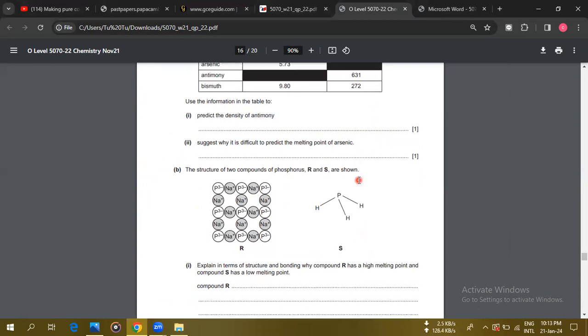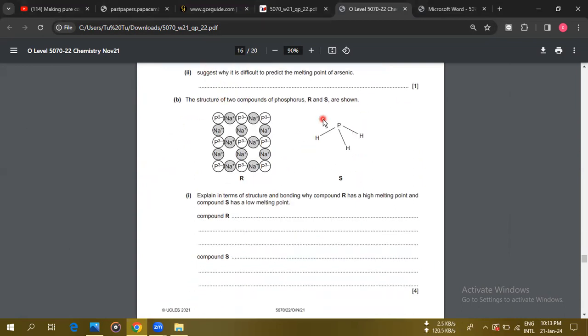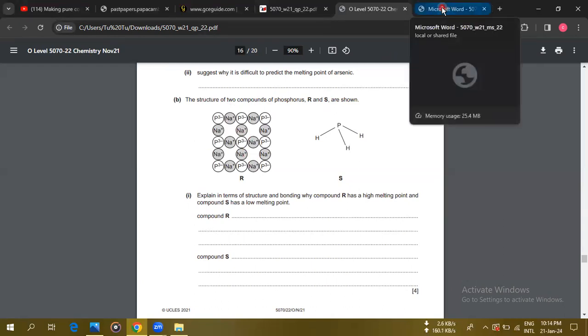Next one, the structures of the two compounds are given. Sodium phosphide and this is phosphine. Now explain, in terms of structure and bonding, why compound R has a higher melting point than S. Of course, S is a molecular substance, you can say a covalent molecule. So it has weaker attractive forces with its other molecules. Phosphine has covalent bonds, but sodium phosphide is an ionic compound, so it has stronger electrostatic attractions between the ions. So it is difficult to break.